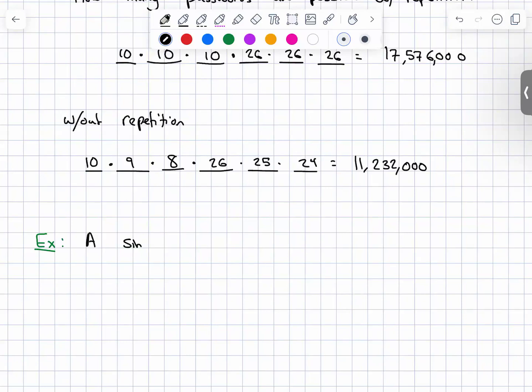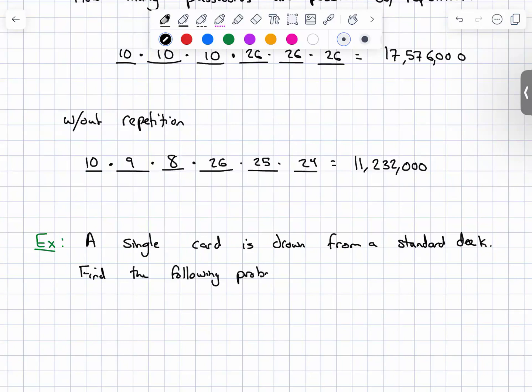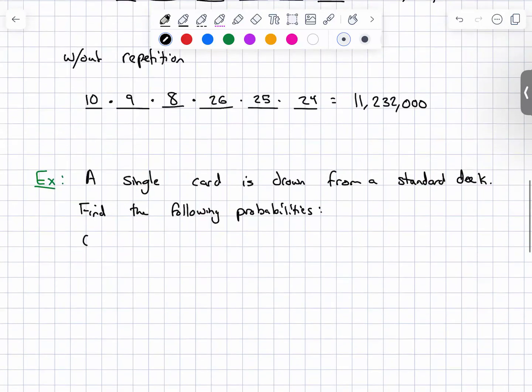Card. Okay. A single card is drawn from a standard deck. Find the following probabilities. Part A will be the probability of a face card.